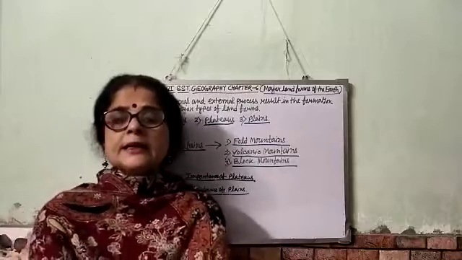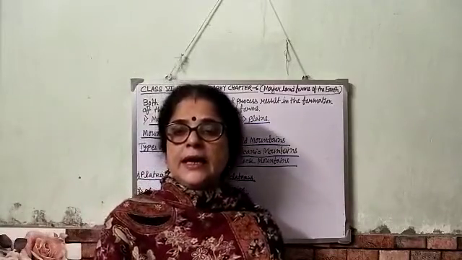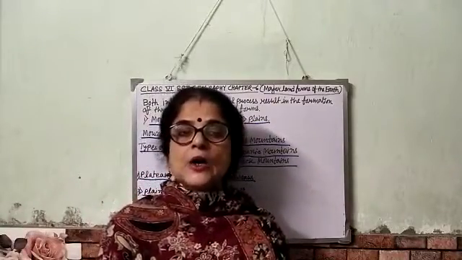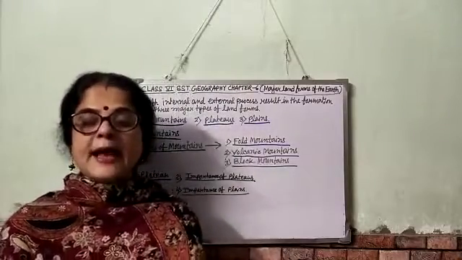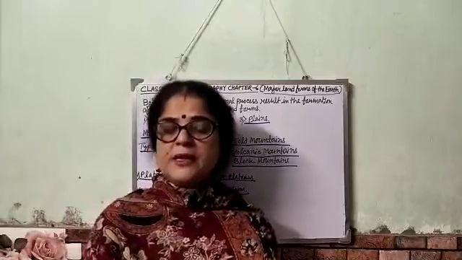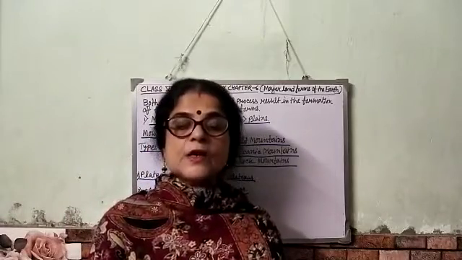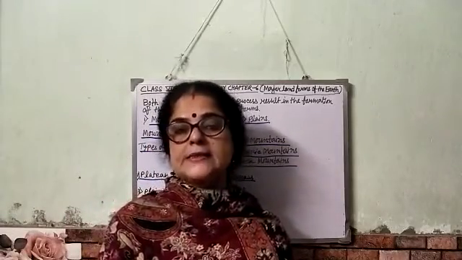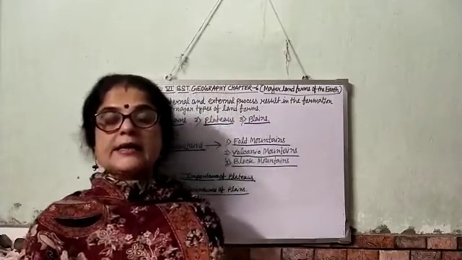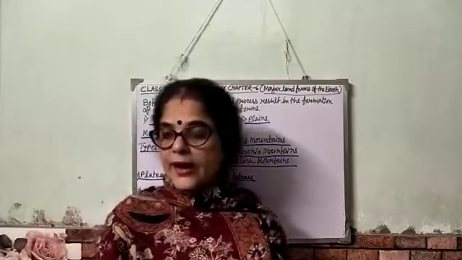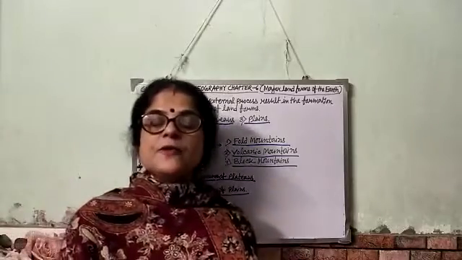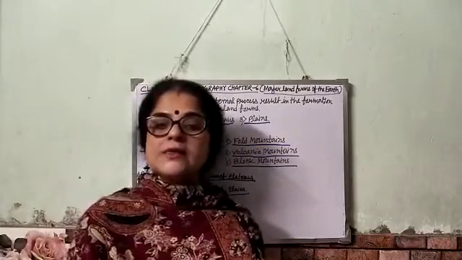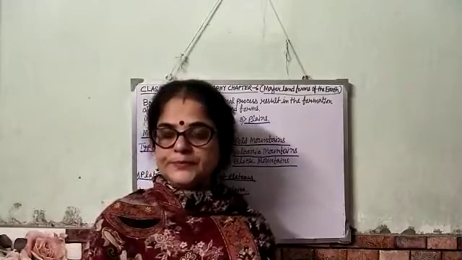Now, the natural disasters in these areas are also different. Mountains and plateaus experience the hazards of deadly natural disasters like landslides, earthquakes, storms, etc. In plains, floods and droughts are common.